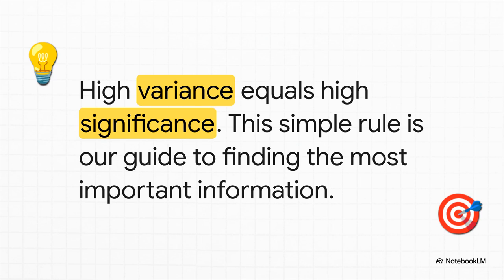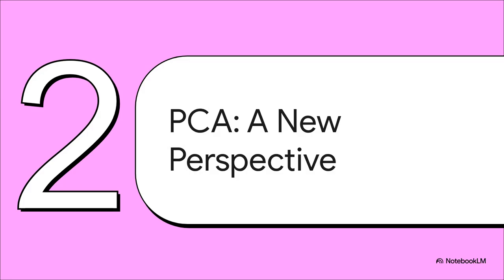So this whole thing really just boils down to one simple but incredibly powerful idea that's going to guide us for the rest of this journey. High variance equals high significance. We are on a hunt for variance because that's where the real story is hiding. And our first tool for this hunt is something called principal component analysis, or PCA for short. And it is built entirely on this one principle of finding the variance.